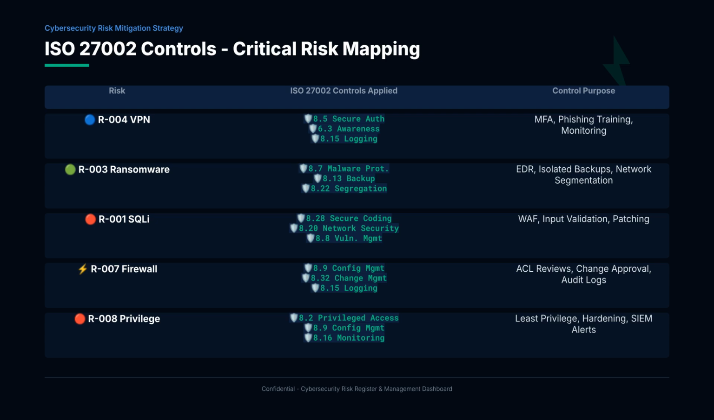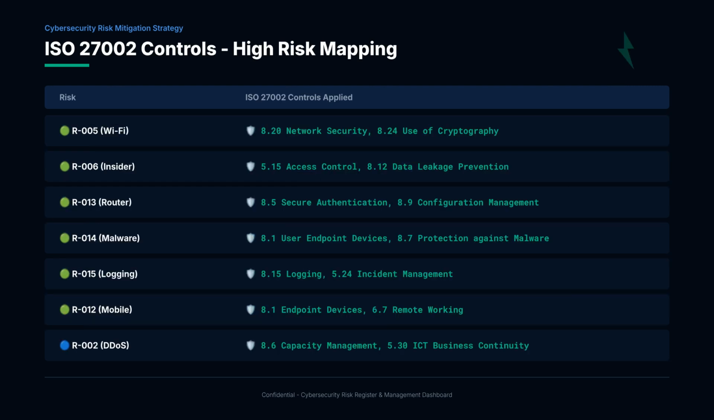For R001, SQL Injection, we rely on 8.28, Secure Coding, and 8.20, network security via WAF. For R007 firewall, we apply 8.9 configuration management and 8.32 change management. And for R008 privilege escalation, we use 8.2 privileged access rights and 8.16 monitoring. For our high risks, the ISO 27002 mapping is equally straightforward.